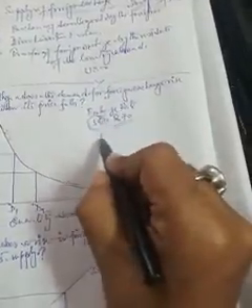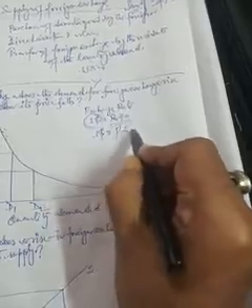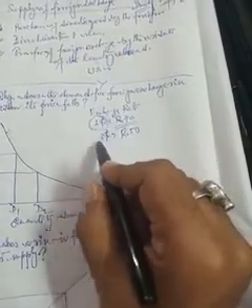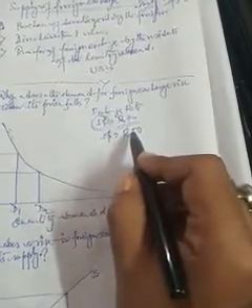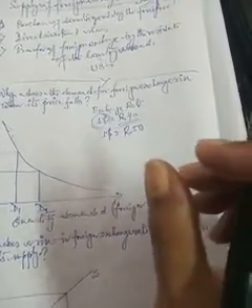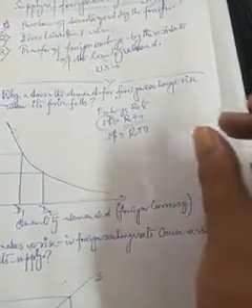Suppose $1 equals rupees 70, then what is the price of $1? The price of $1 will be rupees 70. So what is the exchange rate? Exchange rate gives us the idea of the price of foreign currency in terms of domestic currency.